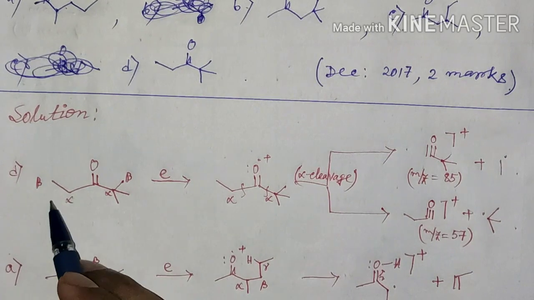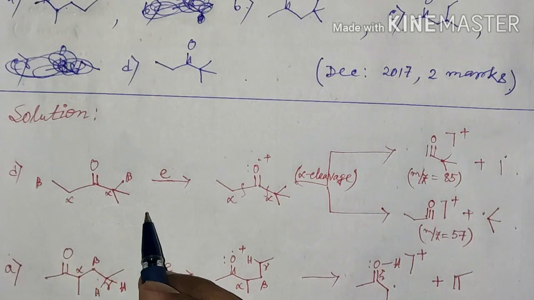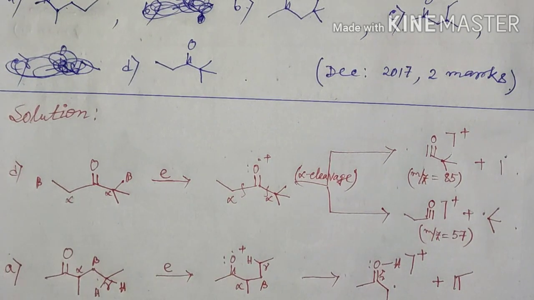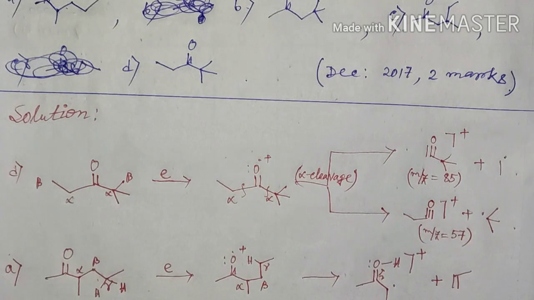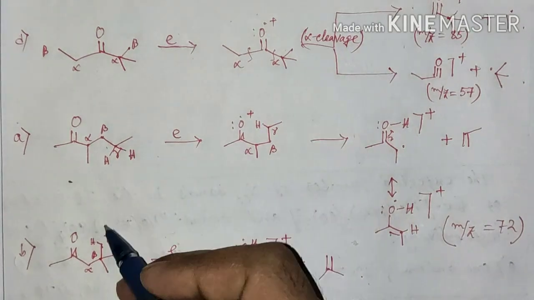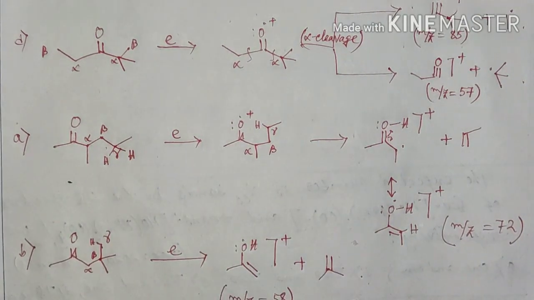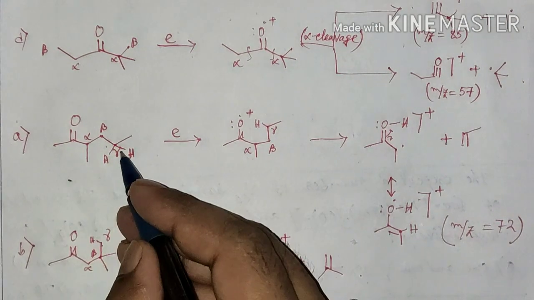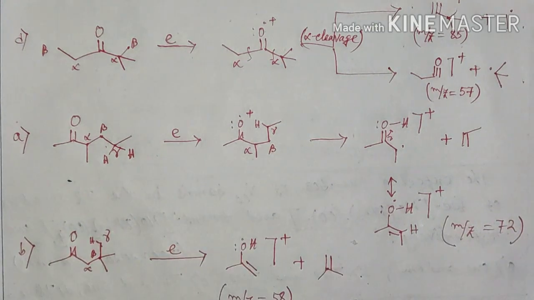That means from this option we cannot get any M by Z value corresponding to 72. Now, the remaining 3 options each contain gamma CH bond. That means each will undergo McLafferty rearrangement.